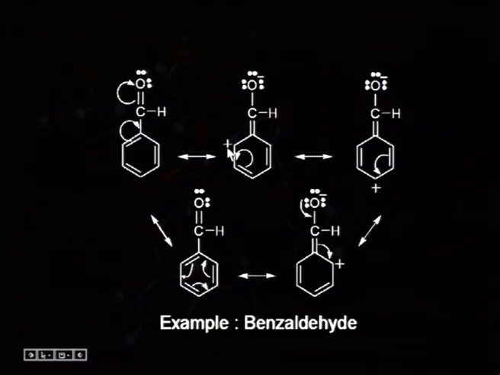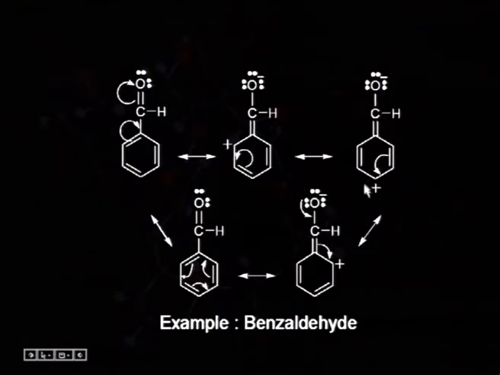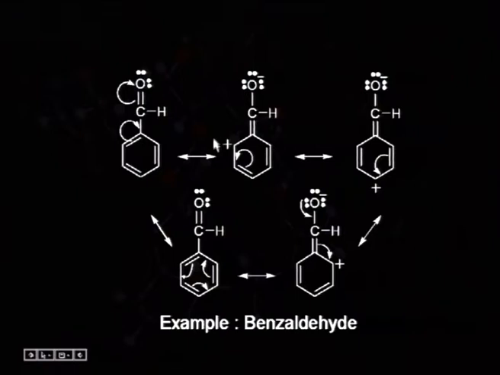Now, this plus charge will naturally attract the pi electrons from here, and in this way we can see that plus charge is moving from this position to this position, which is called para position. This position is called ortho position, and here it is reaching again the ortho position.